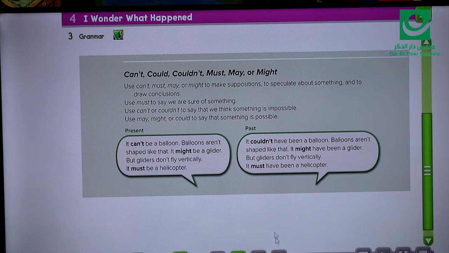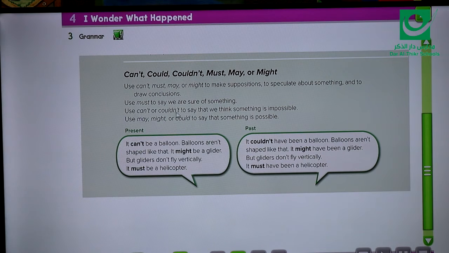Just imagine that if you want to guess, to suppose, to speculate, you can use these modal verbs. We use can't, must, may, or might to make suppositions, to speculate about something, to guess, and to draw conclusions. We use must to say we are sure of something. So first of all, if you are sure of something, I can use the modal must.